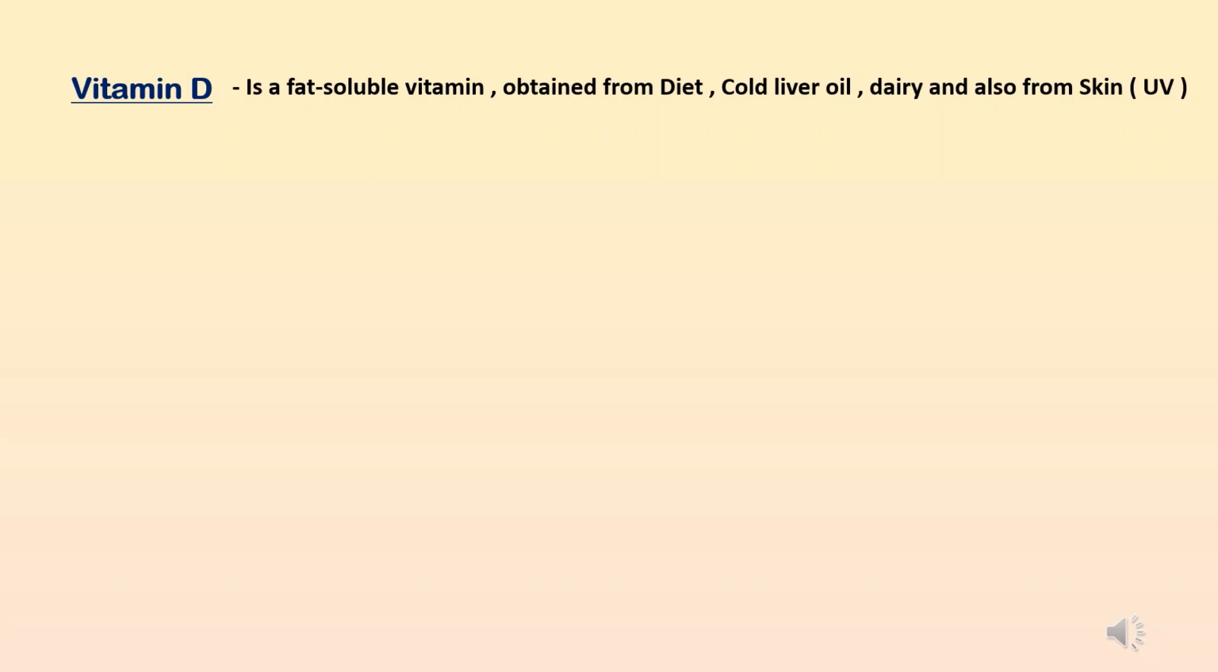Now let us discuss the second hormone which regulates calcium metabolism, that is vitamin D. This vitamin D is a fat soluble vitamin obtained from dairy products, fish liver oil, and it is also synthesized in the skin on exposure to sunlight.